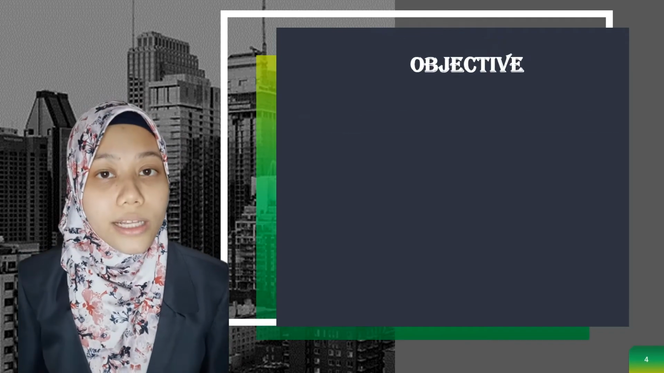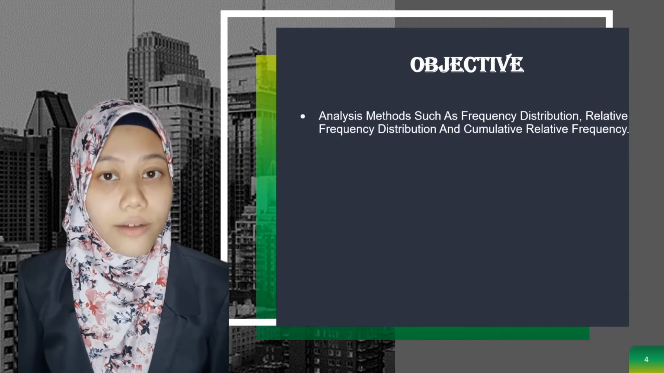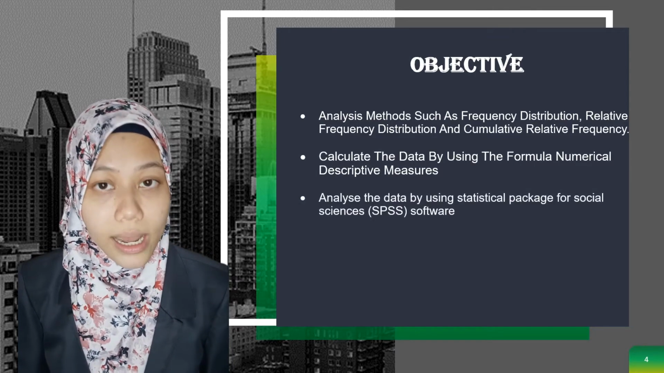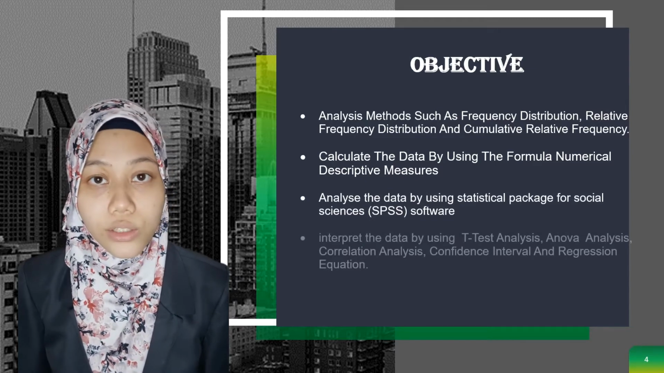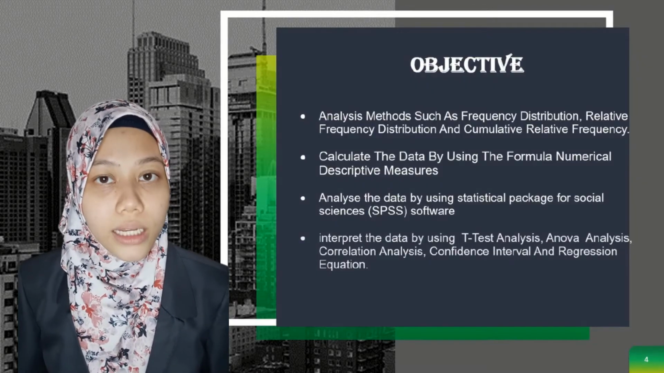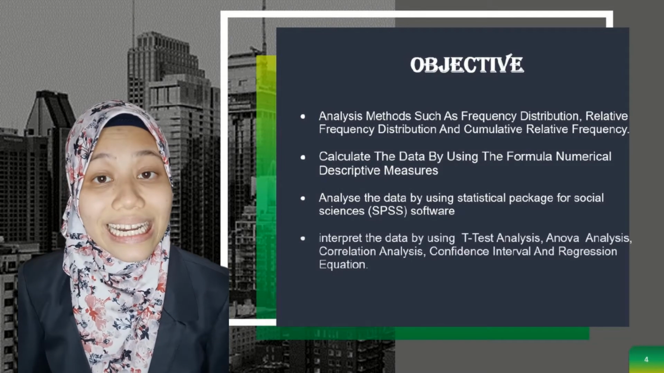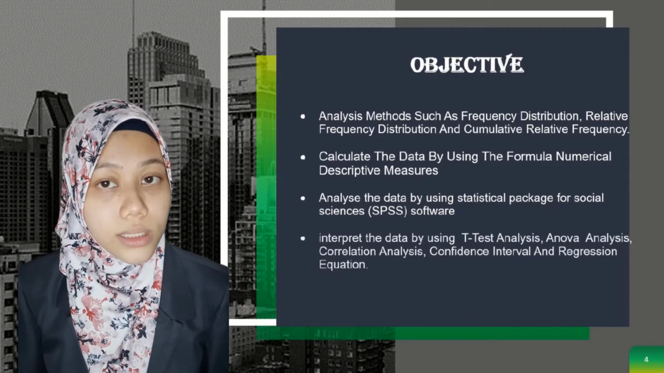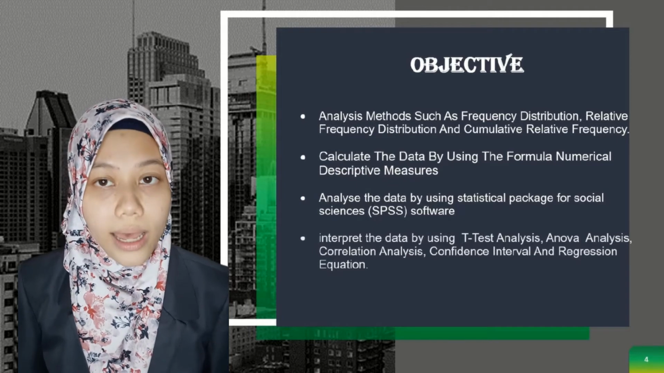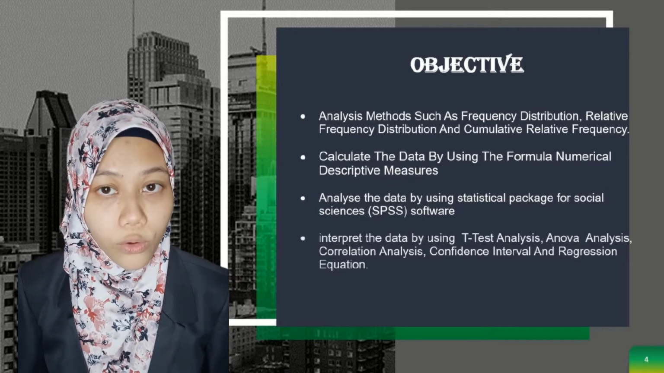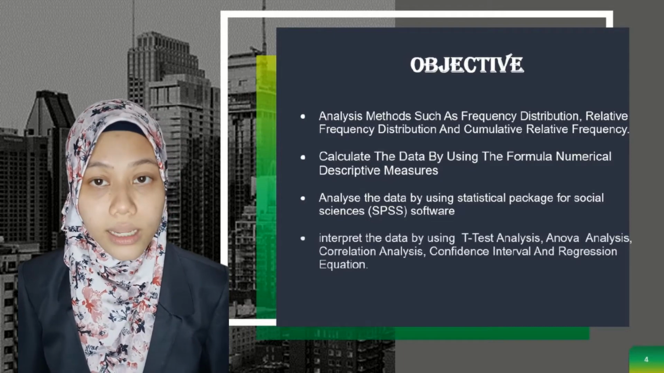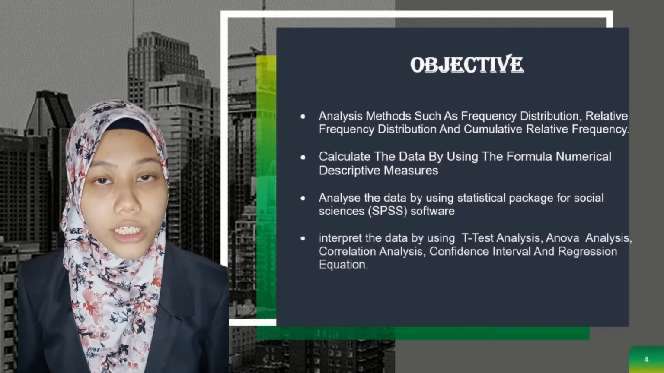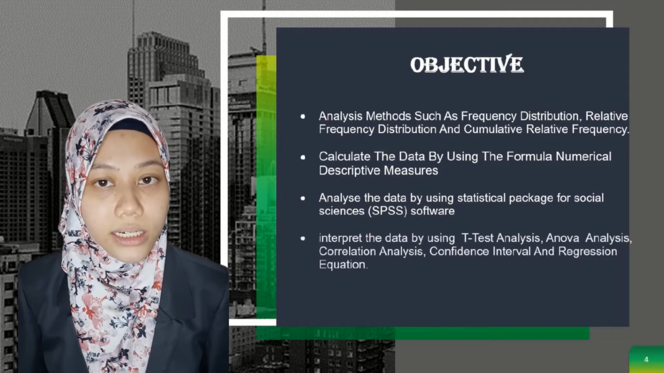In this slide, I would like to talk about the objectives of this task. The first objective is to identify the data based on the population by state Kedah and Johor, administrative district and sex in 2017 and 2018. Second, we analyze methods such as frequency distribution, relative frequency distribution, and cumulative relative frequency. Third, we calculate the data by using the formulas of numerical descriptive measures, and analyze the data by using the Statistical Package for Social Sciences, SPSS software. After that, we interpret the data by using t-test analysis, ANOVA analysis, correlation analysis, confidence interval, and regression equations.